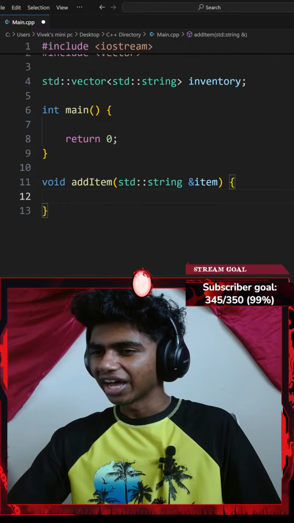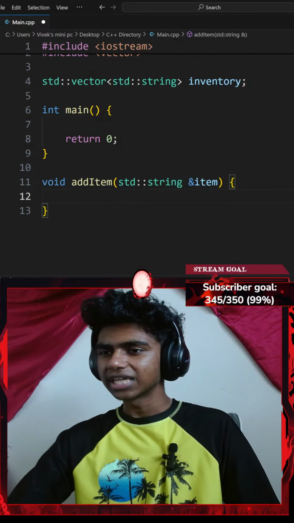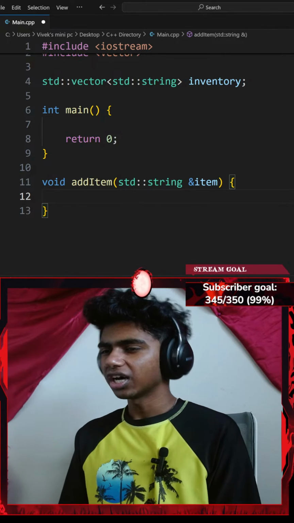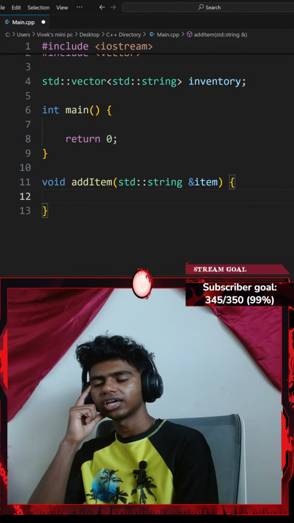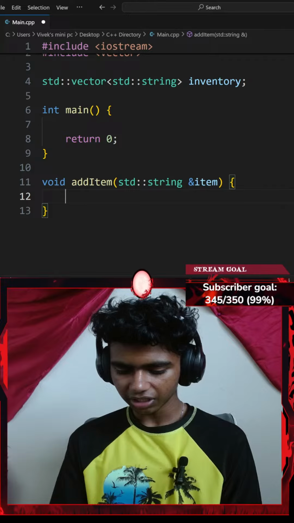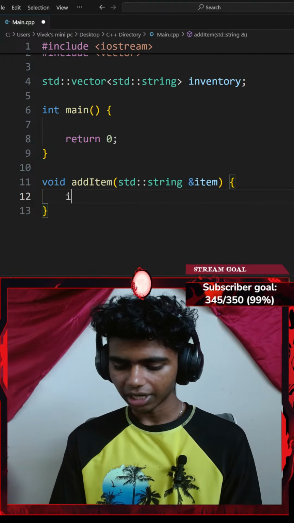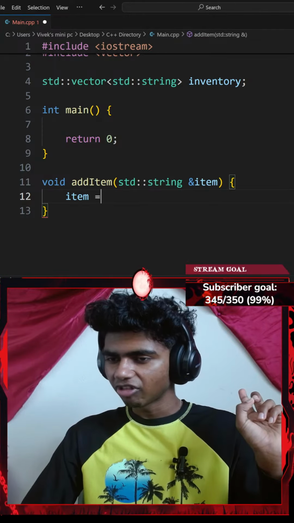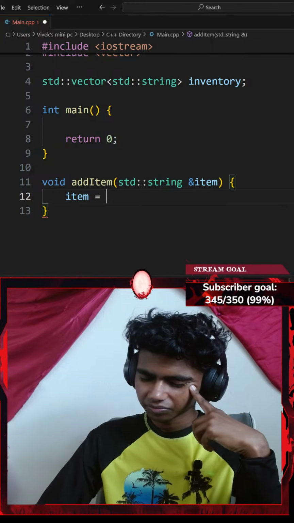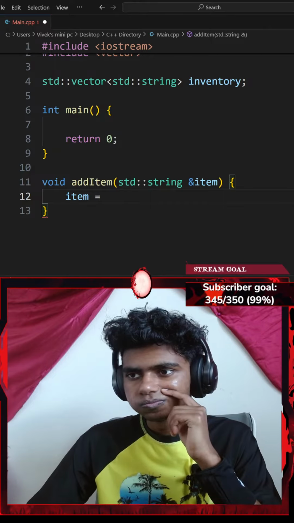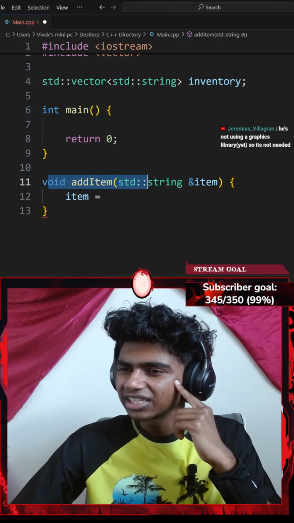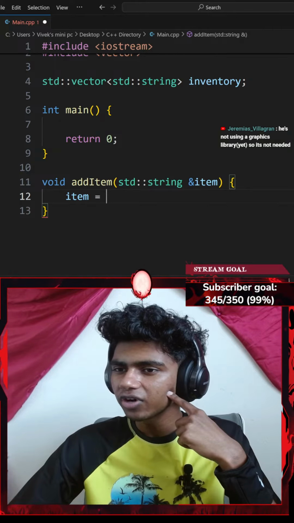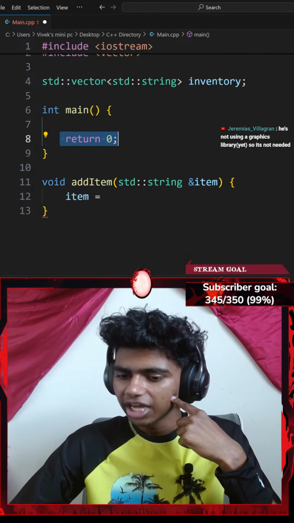Okay, so void add items. So now I do want to add an item inside of my inventory. Okay, I think the add item stuff goes inside. So let me go with something like my item parameter, I'll set that equal to, okay, so whenever the user adds an item here, should I ask the user inside of my void function, or inside of my add items function, or inside of my main function?